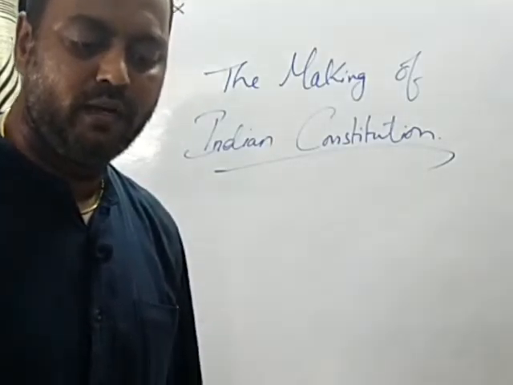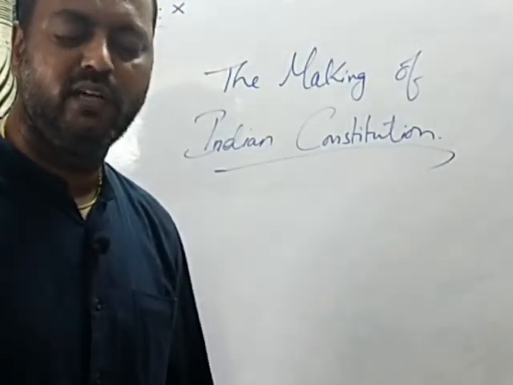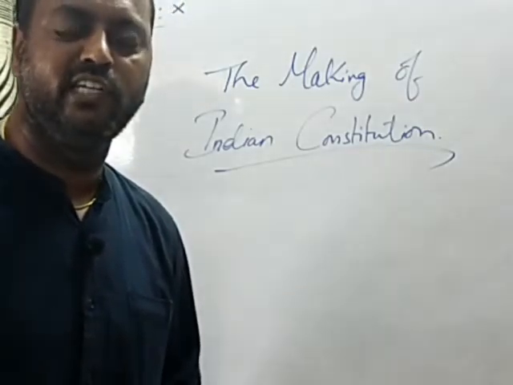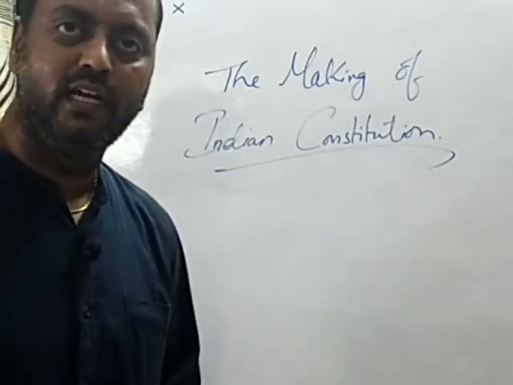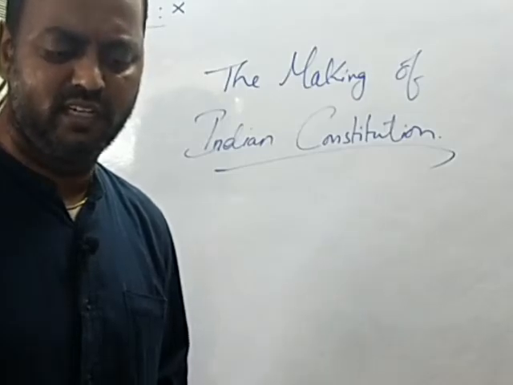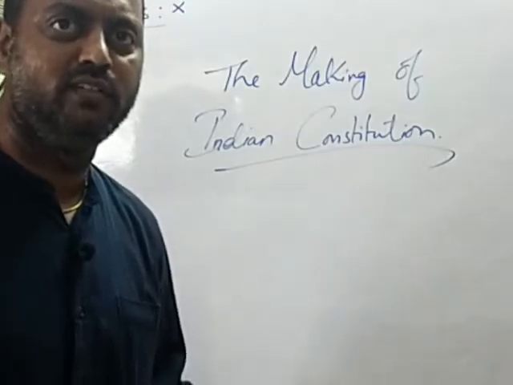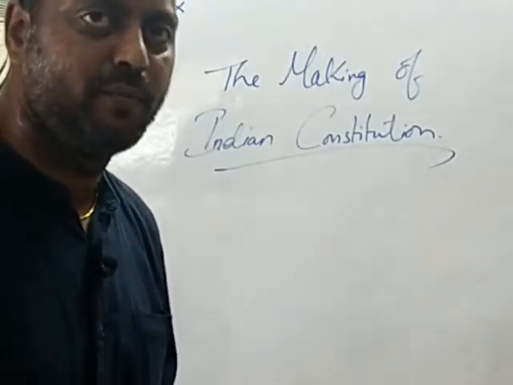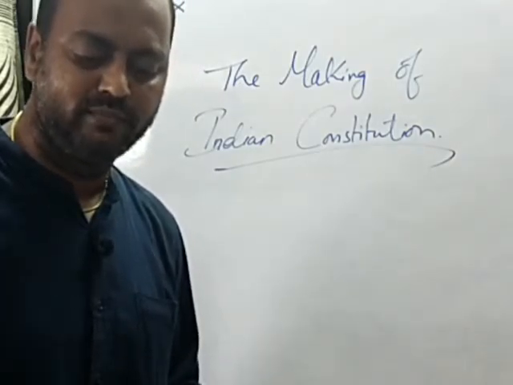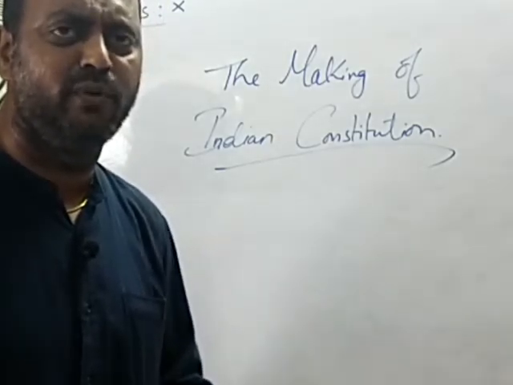Coming to the series of events which occurred during the making of the Constitution, there was a turn of events and political aspirations during the last few years of the British rule, and that shaped the Constitution. After 1936, Gandhiji did not take much interest in politics. Mostly he confined himself to the ashramam located in Gujarat, Sabarmati ashramam. He was taking rest there. He did not participate that actively in politics. However, he was guiding the political events.